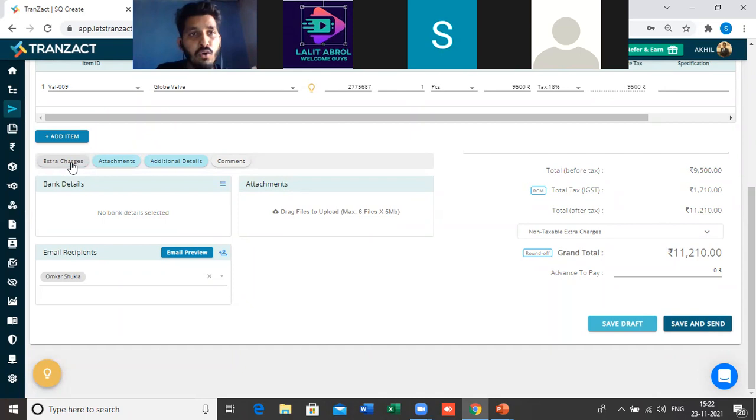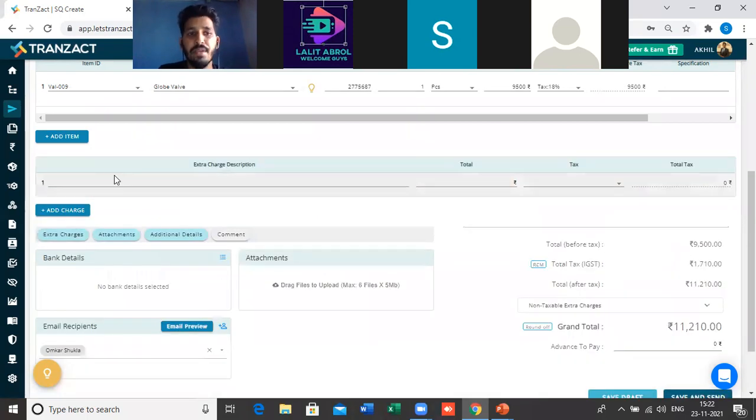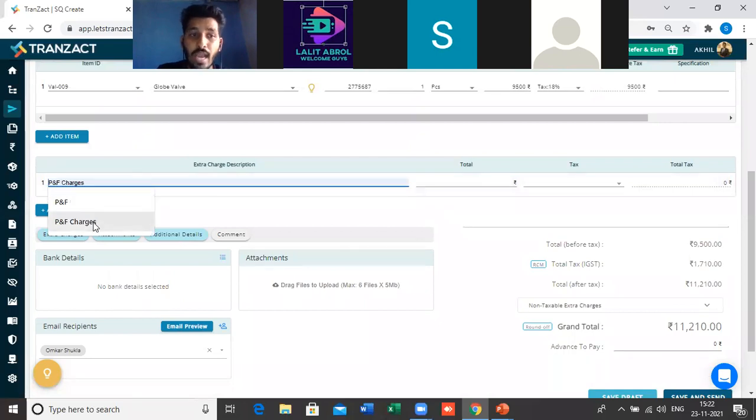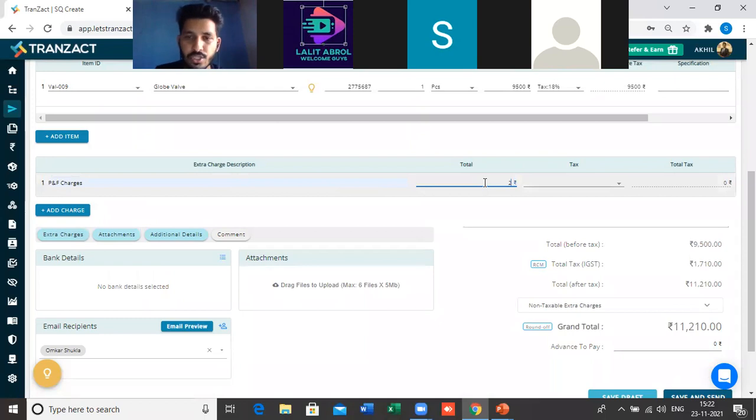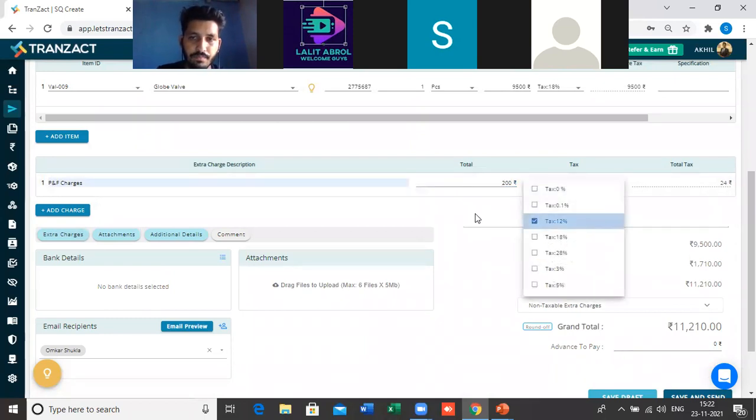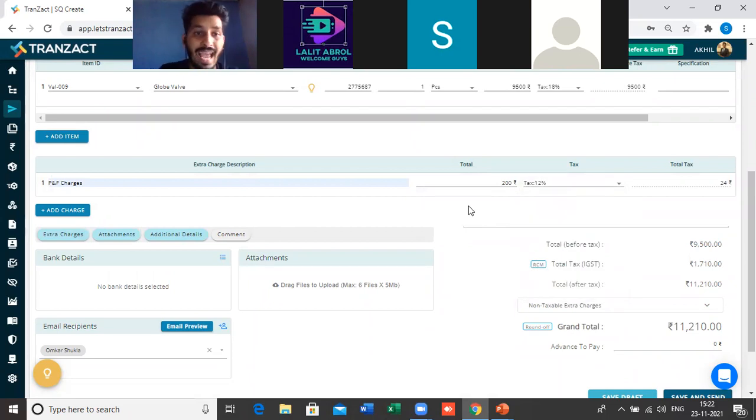For example, if you want to put any extra charges here, like PNF charges or packing, forwarding, or any transportation charges, you can add all these charges here into the extra charges option. For example, here in the quotation, I'm adding 200 rupees with the tax of, let's say, 12%. You can add as many extra charges as you want into this option.